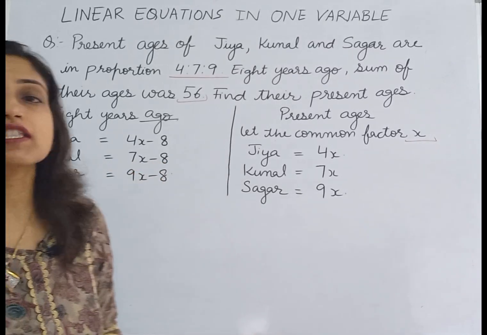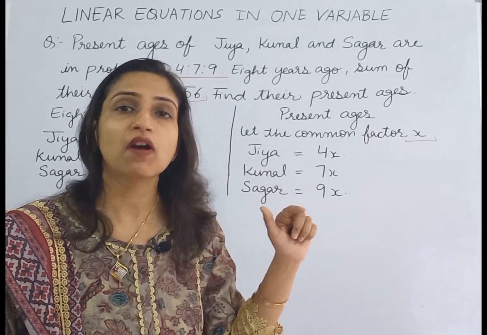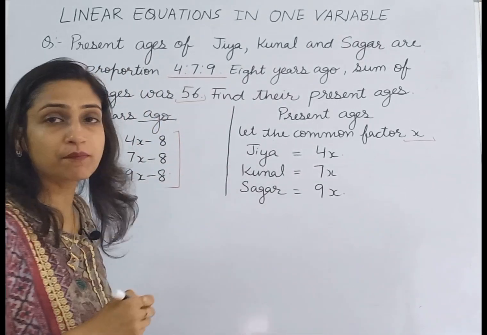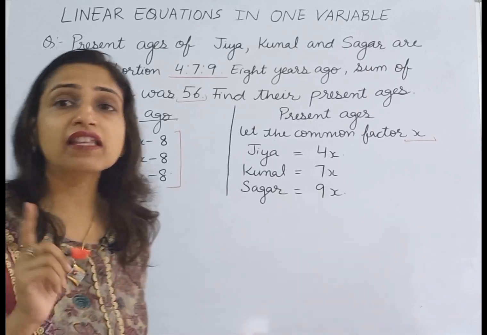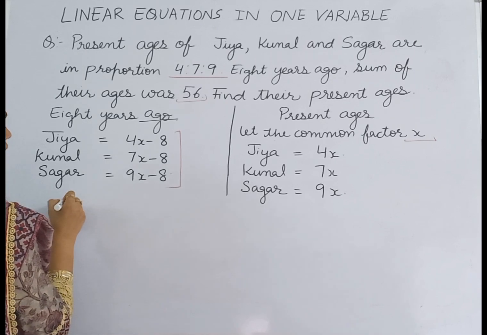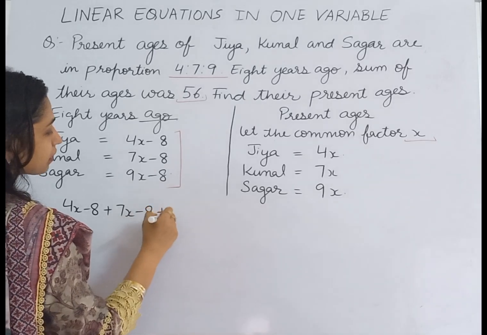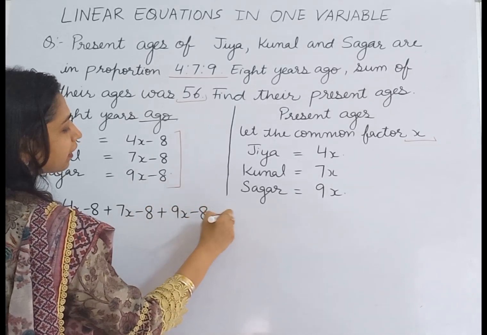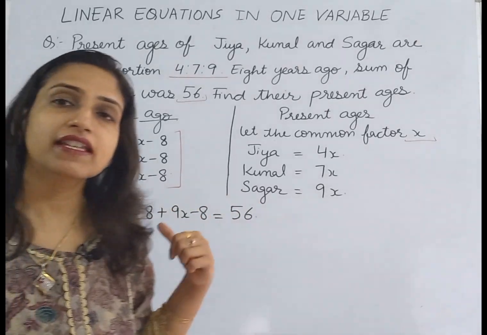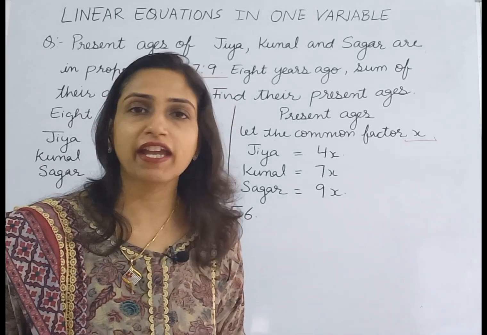Now the second part of the statement is that 8 years ago, the sum of the ages of all three of them was 56. That means if we add the ages of all three of them 8 years ago, the sum was 56. So if we add all these terms, we get 4x minus 8 plus 7x minus 8 plus 9x minus 8, and this sum is equal to 56. This is our equation, and we have to solve it and find the value of x.